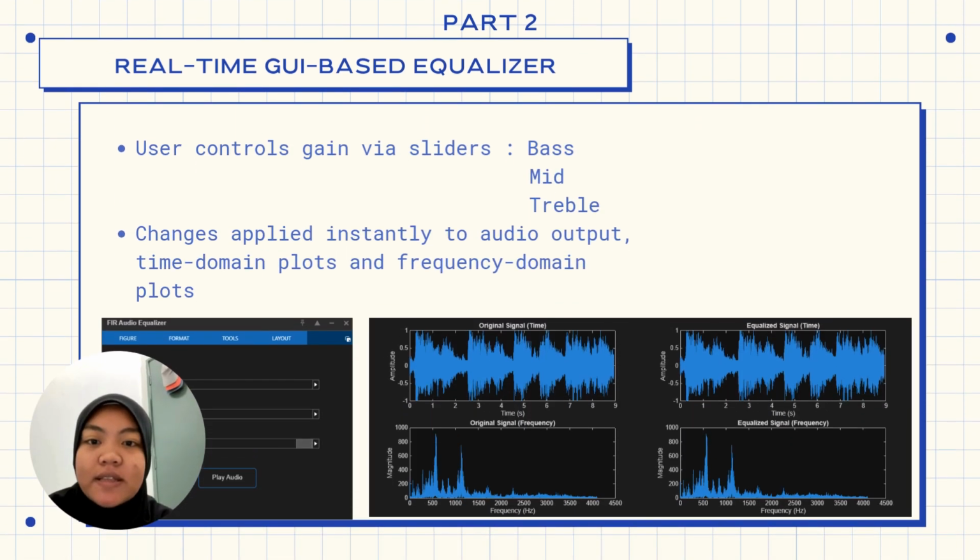So next is the real-time GUI based equalizer, where the users can control bass, mid and treble gains using sliders. Any adjustment is applied instantly to the audio output as well as to the time domain and frequency domain plots. This allows real-time interaction and immediate feedback.